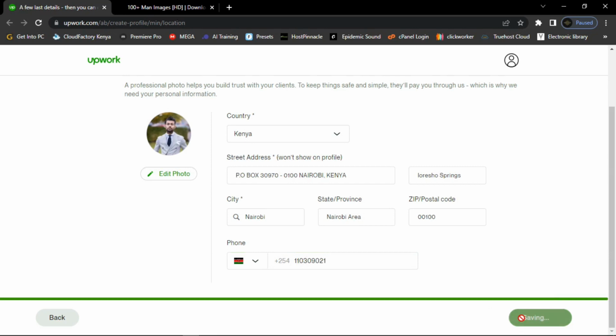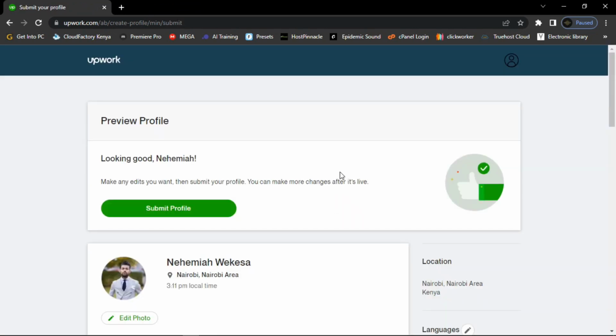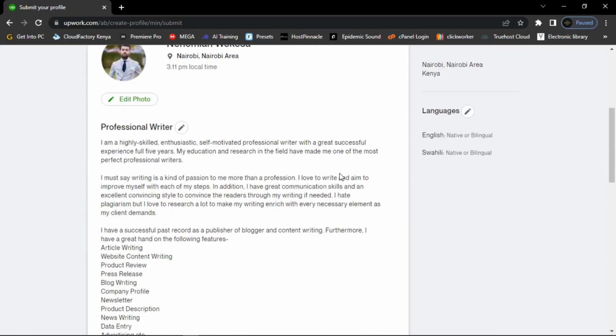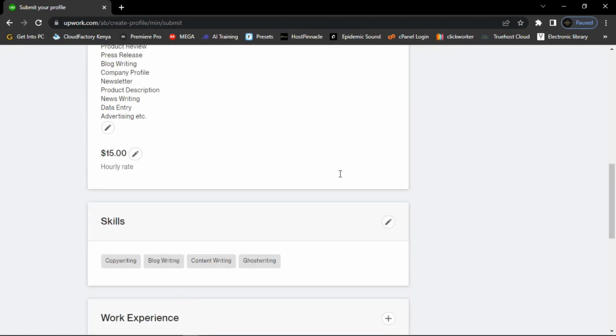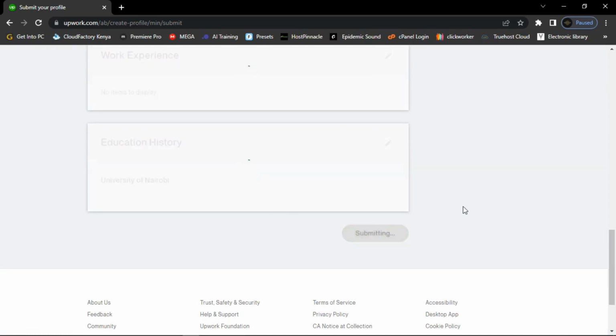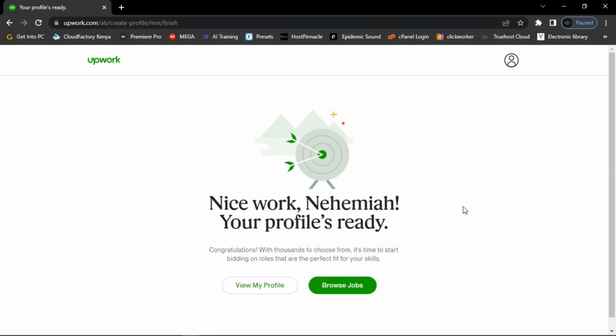Click on check your profile, and in this page you can preview your profile. You can go through it and edit where there's an error. Once you are done, click on submit profile, and you can see here they say that your profile is ready. So click view my profile.